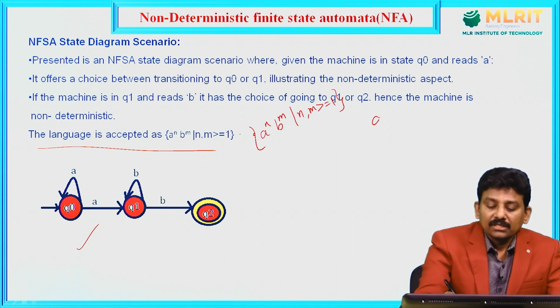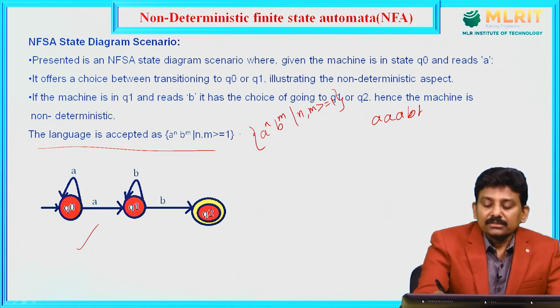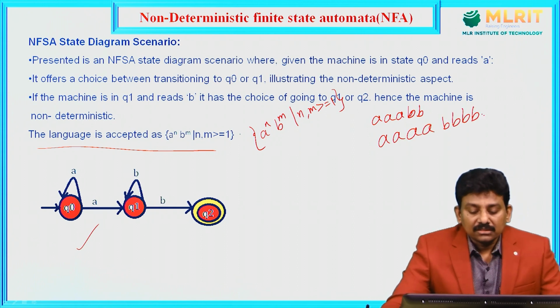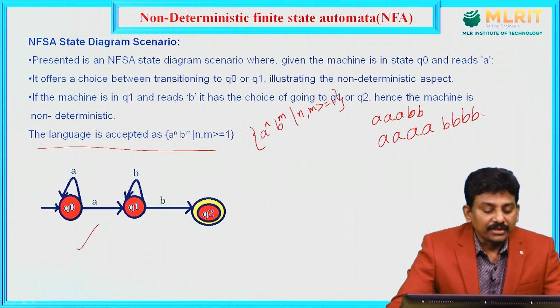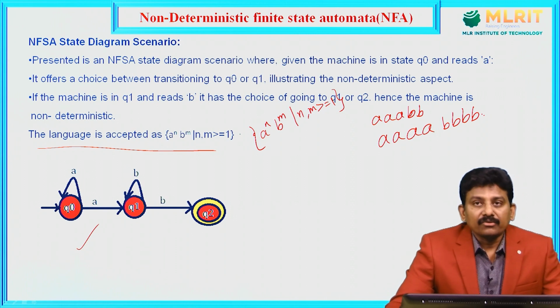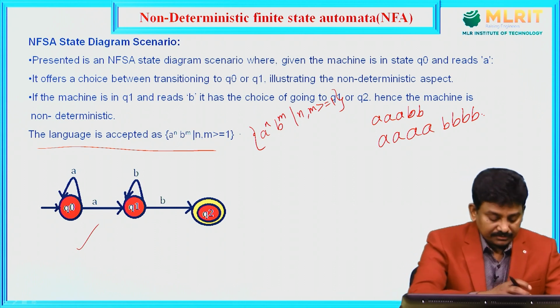That is, n number of A's followed by m number of B's. These are the valid strings. This is the NFA for the language A power n, B power m, n, m greater than or equal to 1.